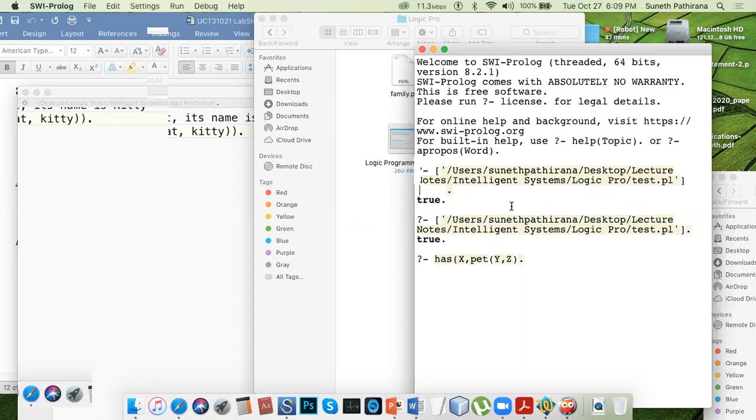We will change the letters, the name of the pet, which kind of pet it is, and the name of the owner. Owner, the pet type and the name of the pet.